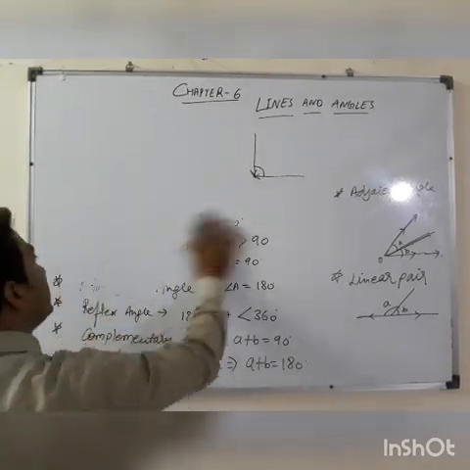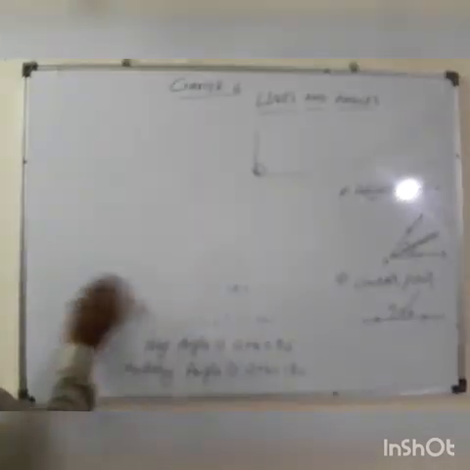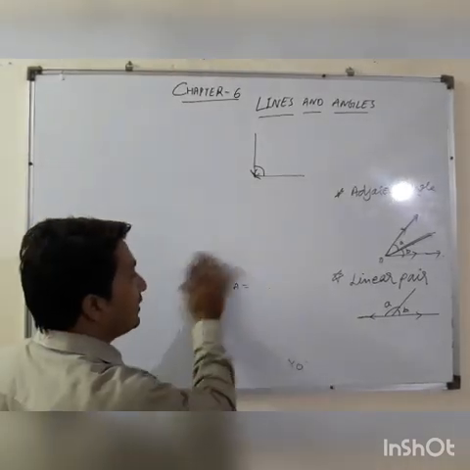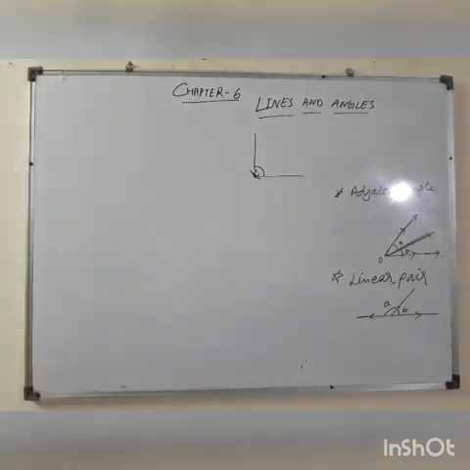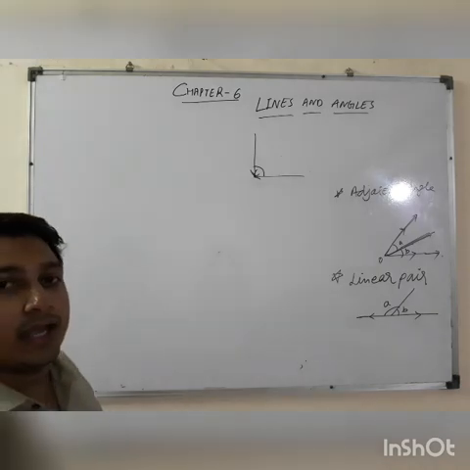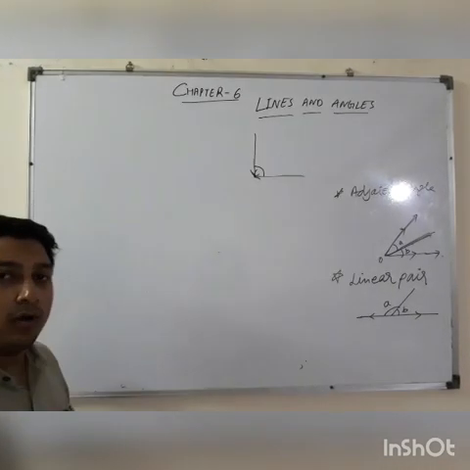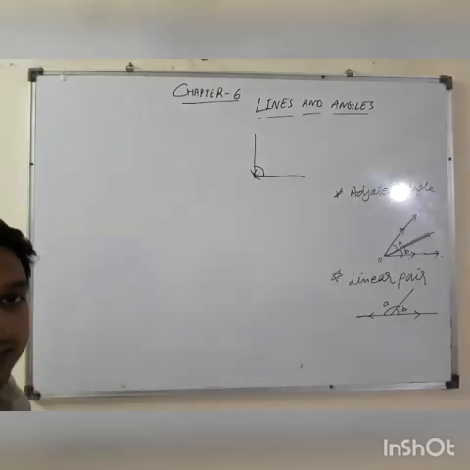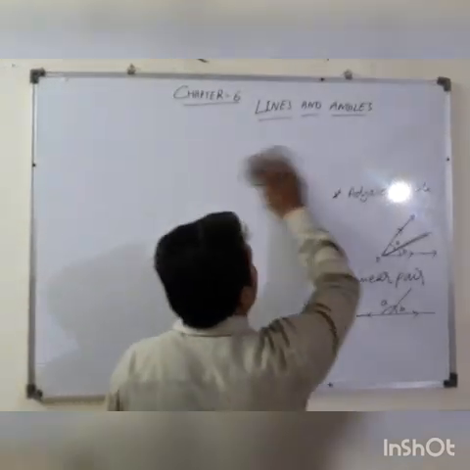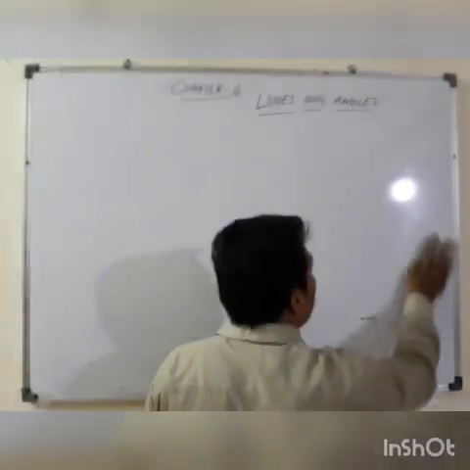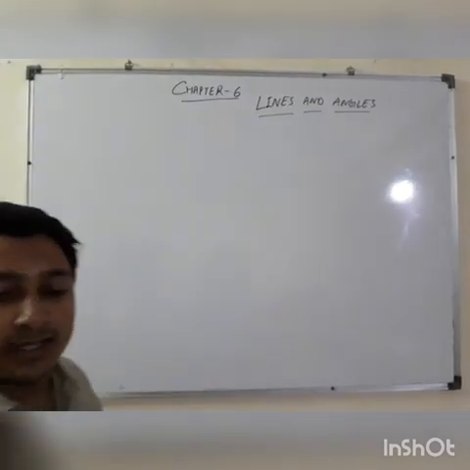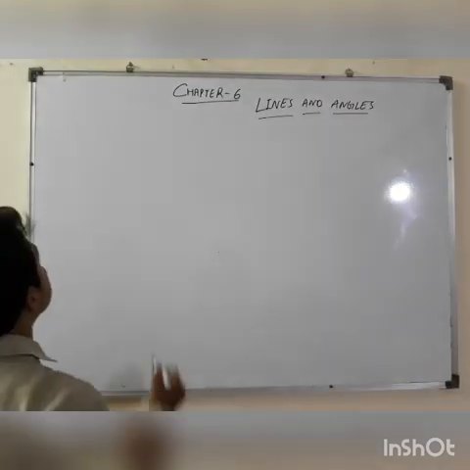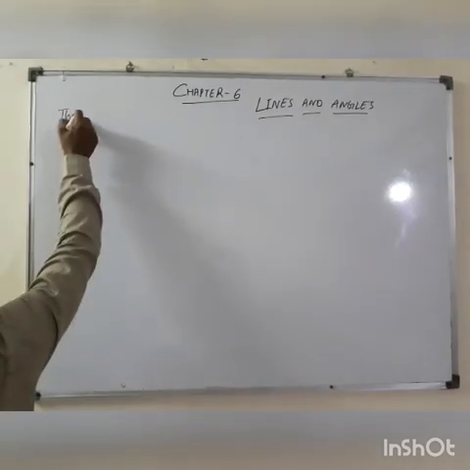What is the meaning of theorem? The meaning of theorem is a statement given by any mathematician or any scientist which requires proof. Any mathematical statement which requires proof is known as a theorem. Okay students, so we will discuss some theorems.